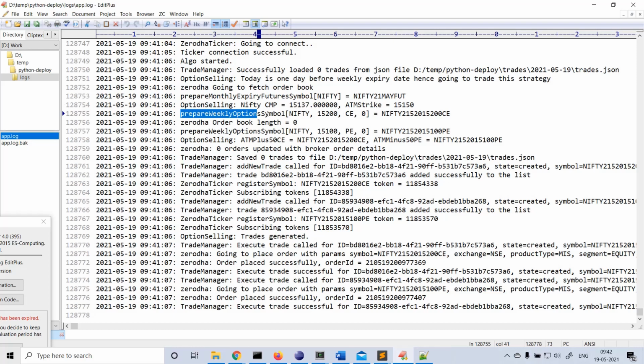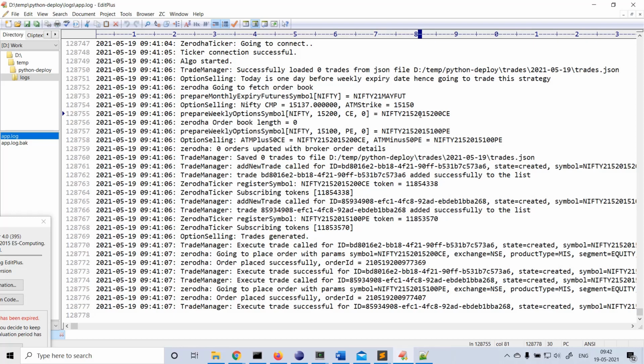Okay, and prepare weekly option symbols. Here for the CE symbol, we are getting the plus 50 CE symbol, that is 15,150 plus 50, that is 15,200. We got this option symbol, and that too of the current week, right? The current week, the immediate expiry weekly symbol, that is nothing but 21/5/20.